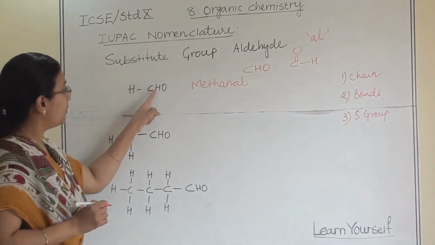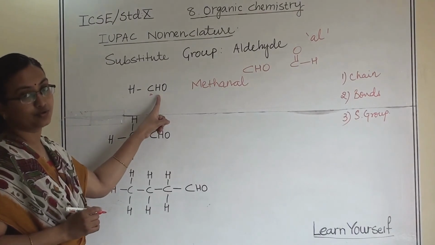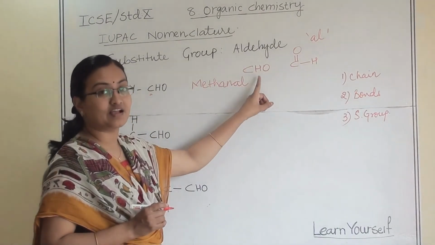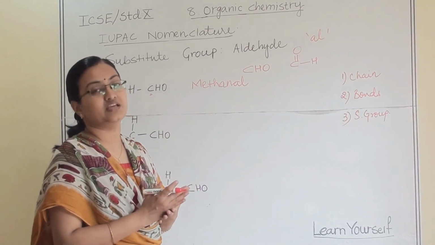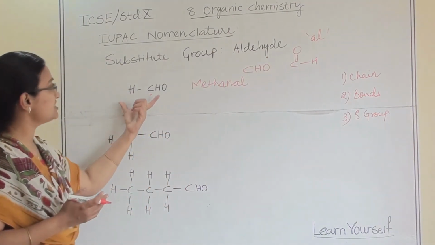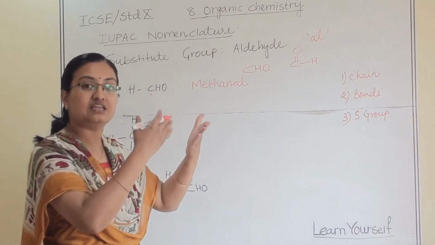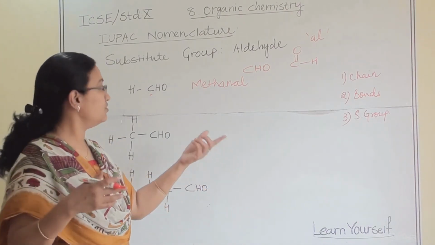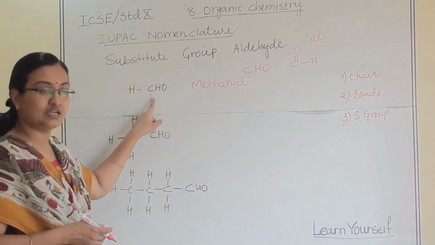Again, one carbon atom attached with this aldehyde group. Since this group already has a carbon, that carbon we are considering as the one carbon in the first member of the aldehyde group. The aldehyde series is methanal, ethanal, propanal, butanal and so on. So this will be the first member because one carbon is already there.